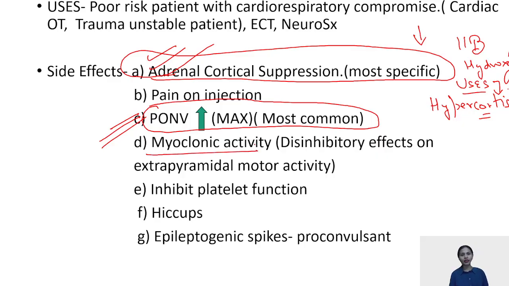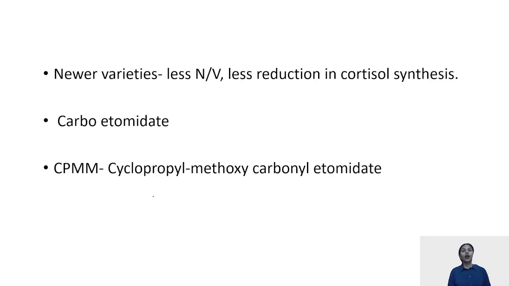Myoclonus activity is present. It inhibits platelet functions. It can lead to hiccups, and epileptogenic spikes are quite common. But as advancement goes, just remember that newer etomidate congeners have come up which lead to less nausea and vomiting and lesser reduction in cortisol synthesis also.